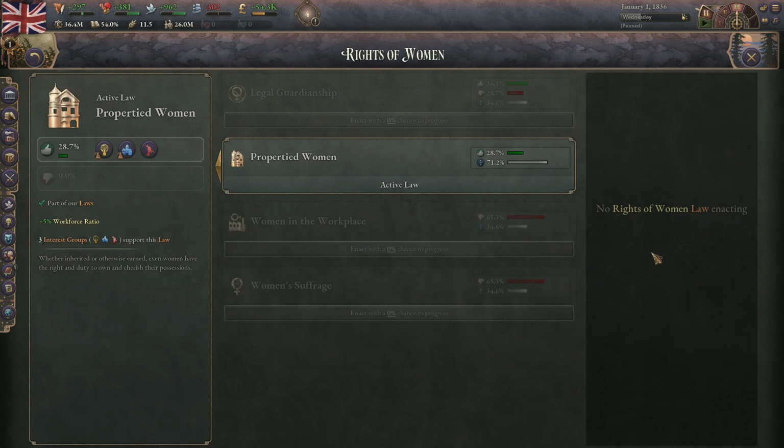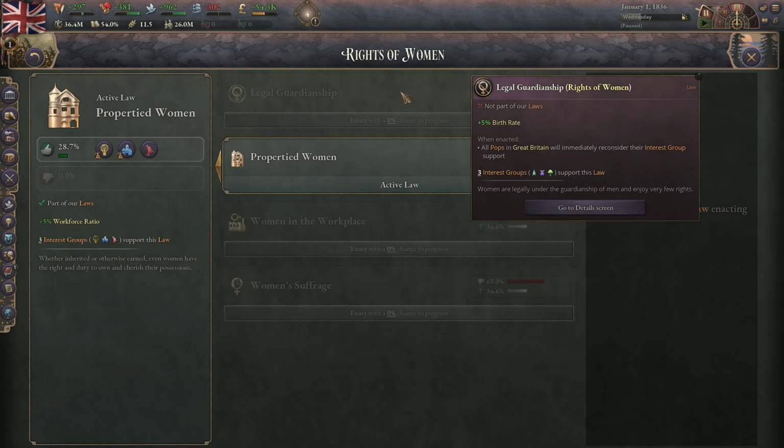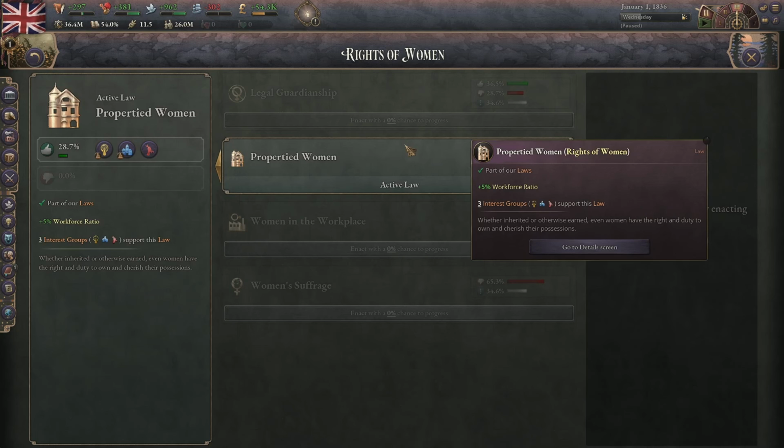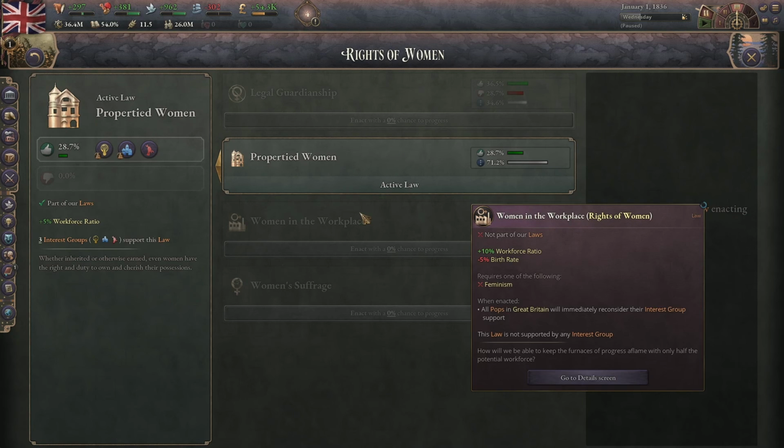Next is the rights of women. We have legal guardianship, which increases your birth rate by 5%. We have propertied women, however that's pronounced. We have PW, which is plus 5% workforce ratio, so that increases the amount of dependents that are a part of the workforce. Women in the workforce gives plus 10% workforce ratio, but decreases your birth rate by 5%.